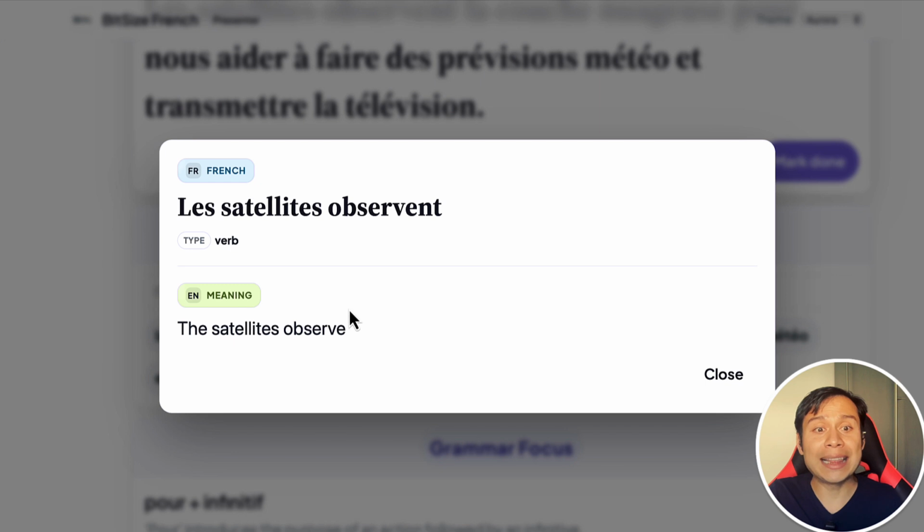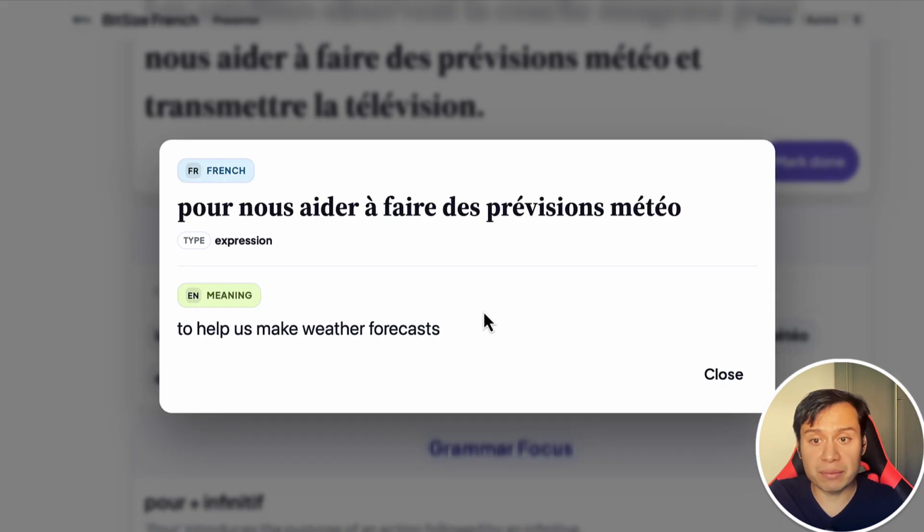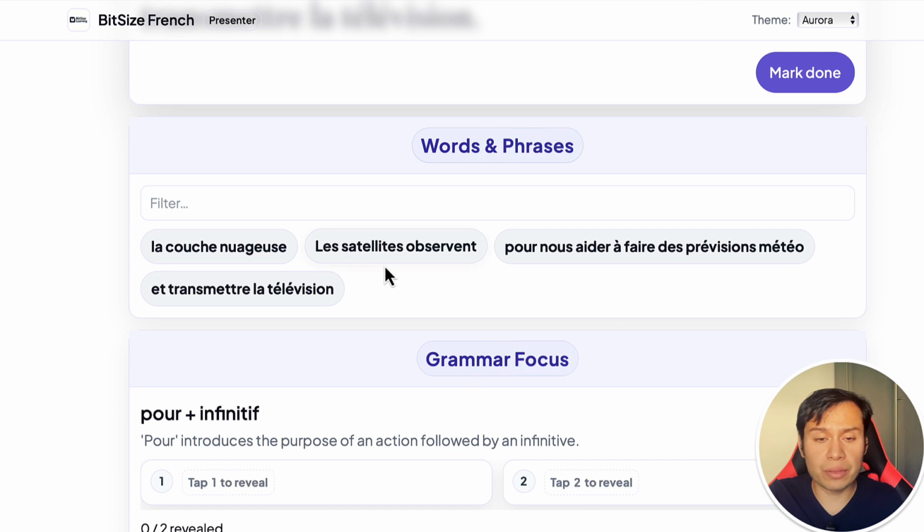The next one is les satellites observent. The satellites observe. Les satellites observent. So this is the plural ending for the verb. Les satellites observent pour nous aider à faire des prévisions météo. So for, nous aider, to help us, à faire des prévisions, so predict the weather. À faire des prévisions météo. So prévision météo is predicting the weather. Faire. Okay, so that is our fourth expression.